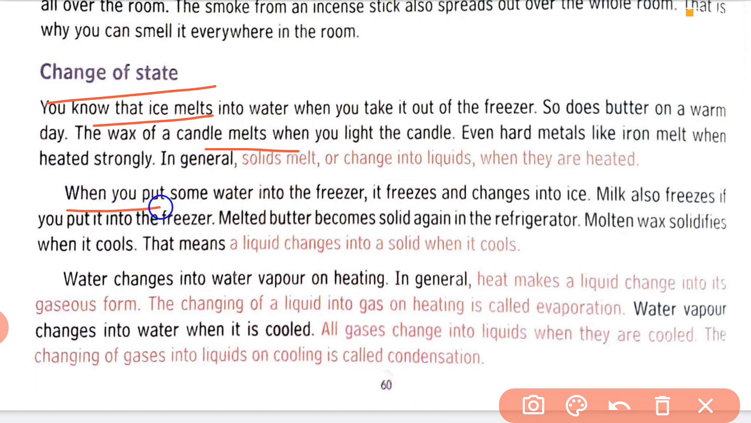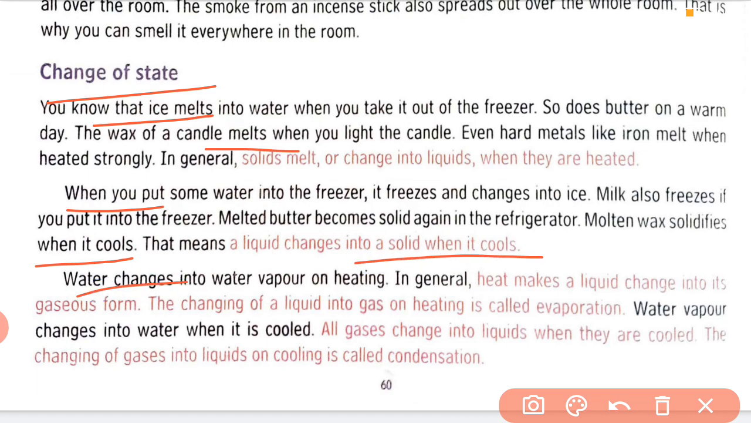When you put some water into the freezer, it freezes and changes into ice. Milk also freezes if you put it into the freezer. Melted butter becomes solid again in the refrigerator. Molten wax solidifies when it cools. That means a liquid changes into a solid when it cools.